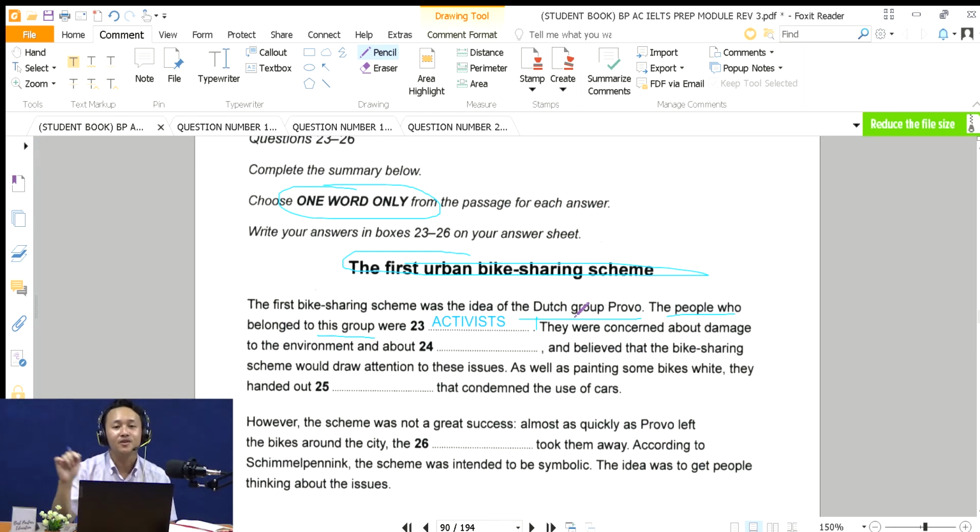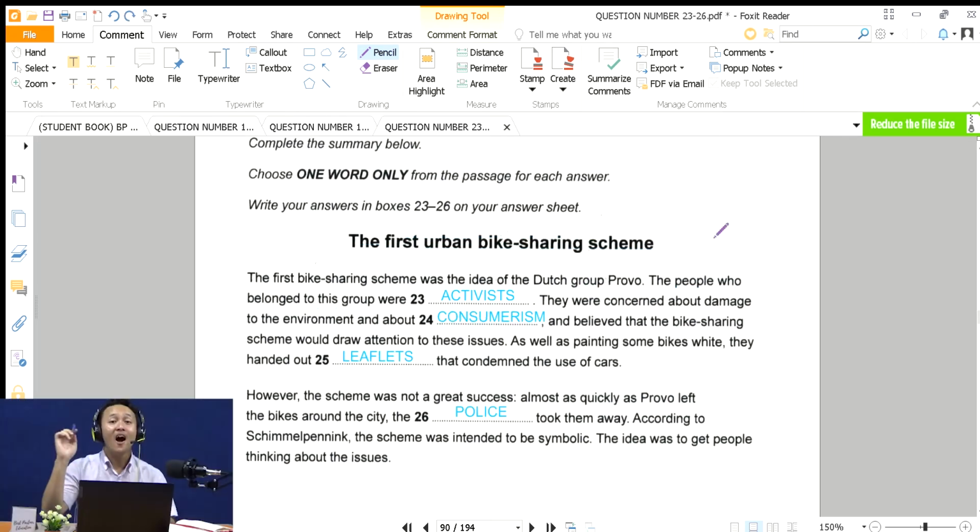I want you to do number 24 to 26, and also follow the steps. Okay, read the instruction, read the title, read from the first sentence, and then pause. So you have to do it one question at a time. Understand the information, then go find the information, then choose the correct answer. Okay, now pause the video and do 24 until 26. Pause it now. Okay, now let's check your answers.